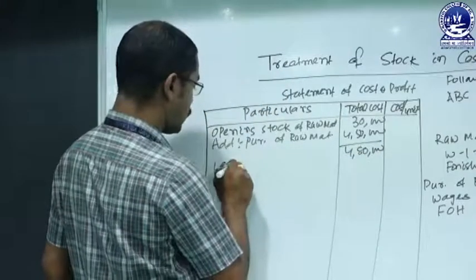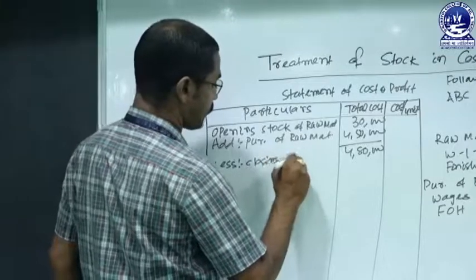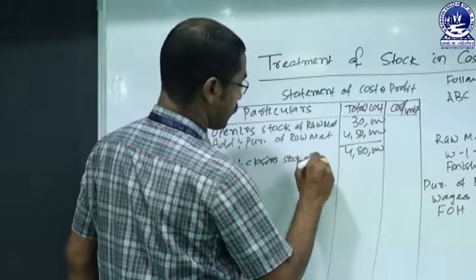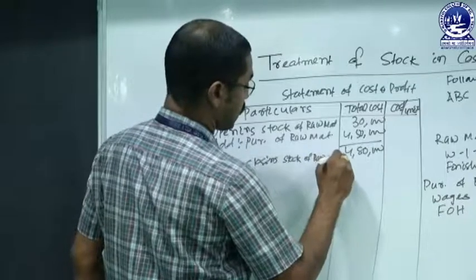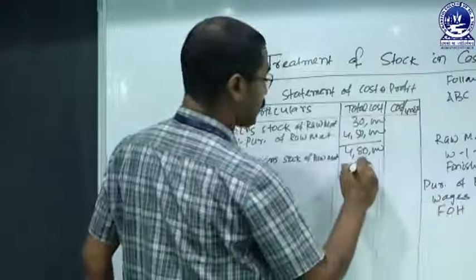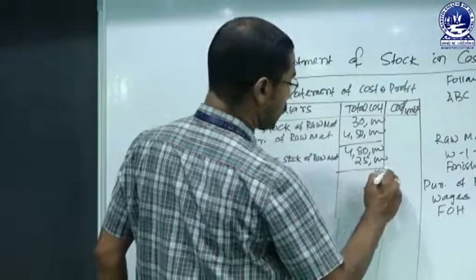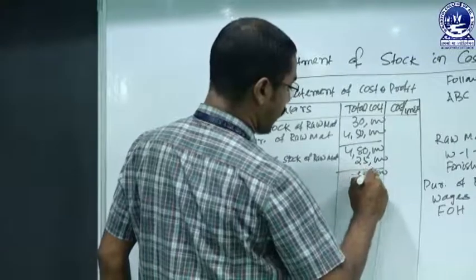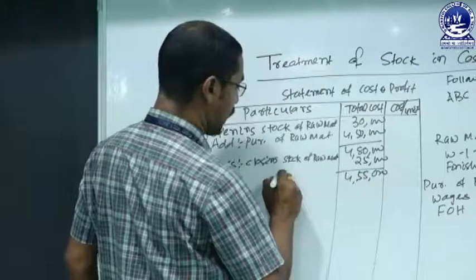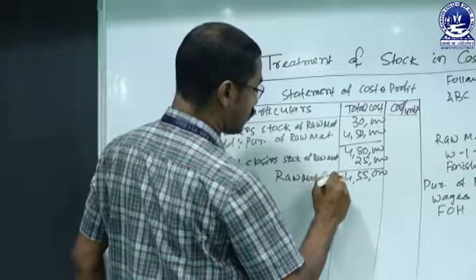Less closing stock of raw material, the stock of raw material at the end, that is 25,000. We have to deduct that from 4,80,000. The value is 4,55,000, and this value represents raw material consumed.